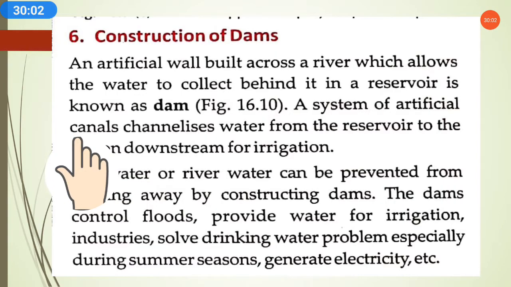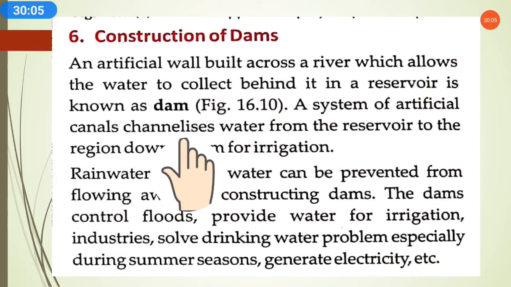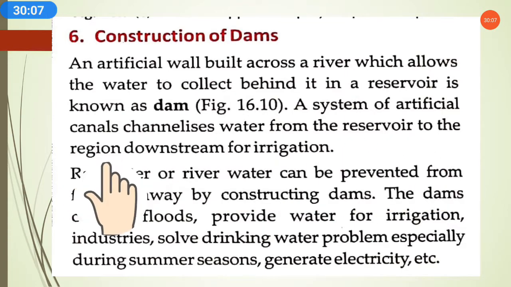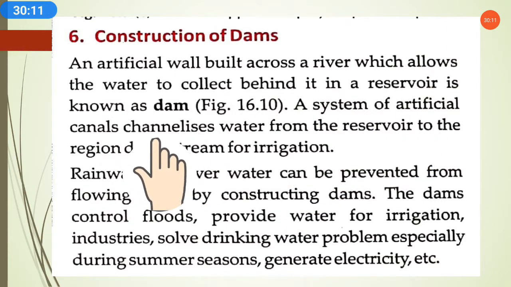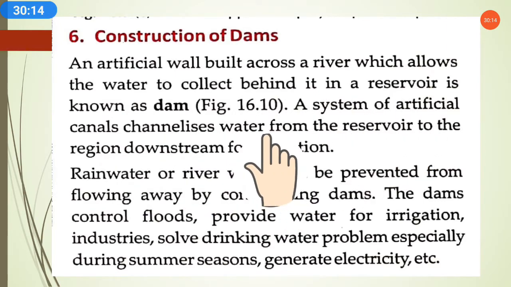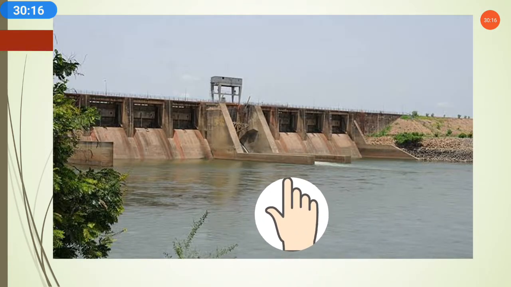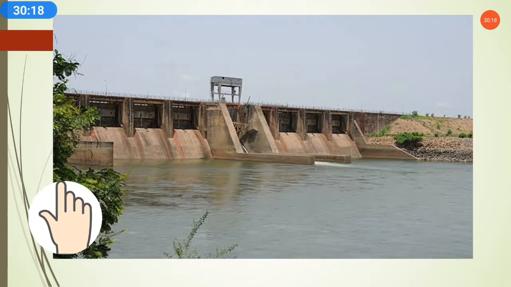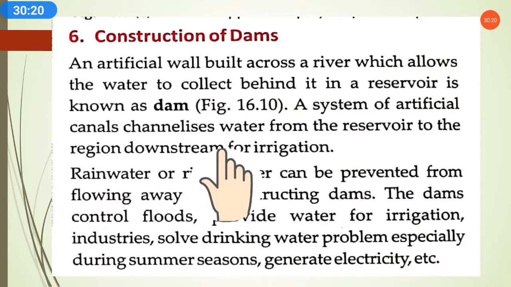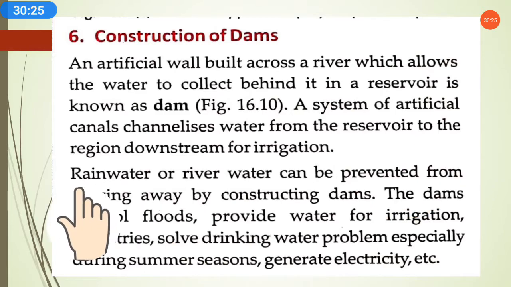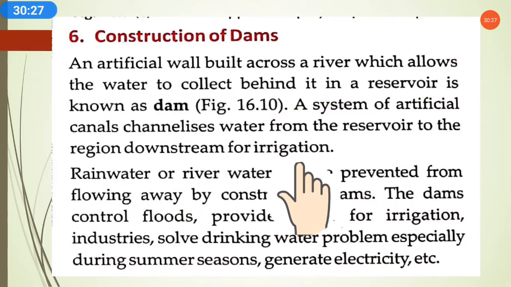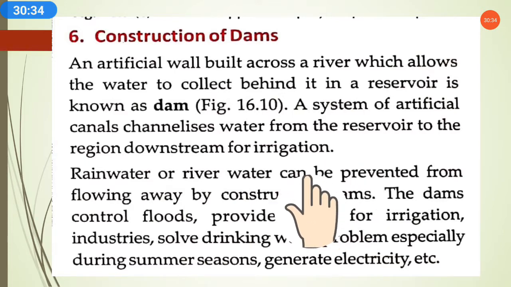So a system of artificial canals channelizes water from the reservoir to the region downstream for irrigation. As we know, there is a canal system, so the water from this reservoir can go through the canals to the region downstream for irrigation. This canal water we can use for irrigation, because otherwise more water will run off from the river and collect at other places where water is not much required.